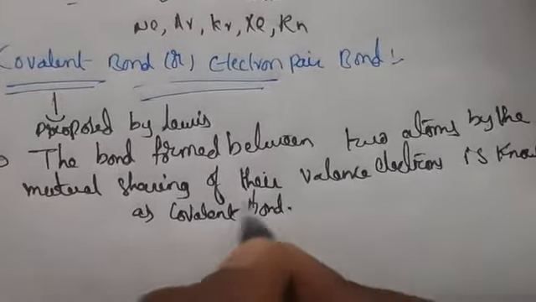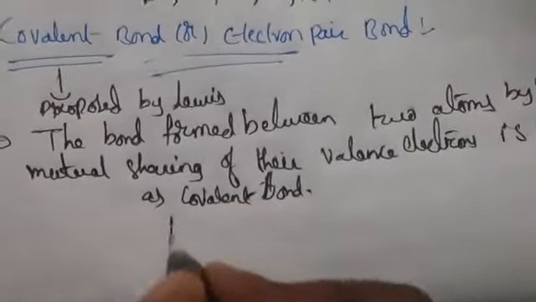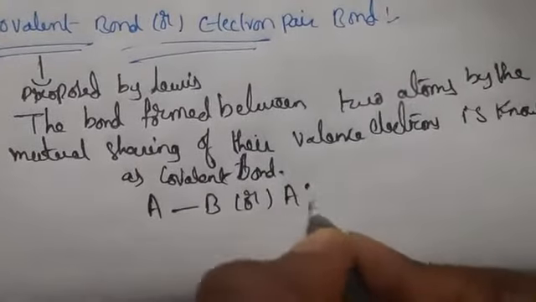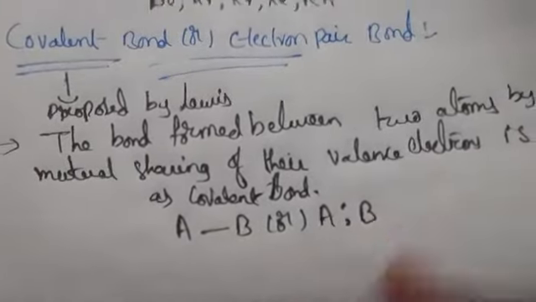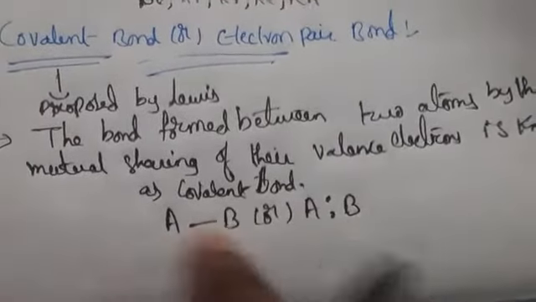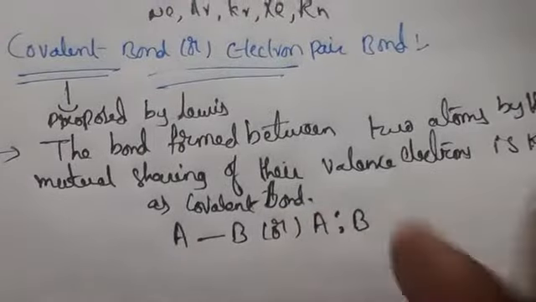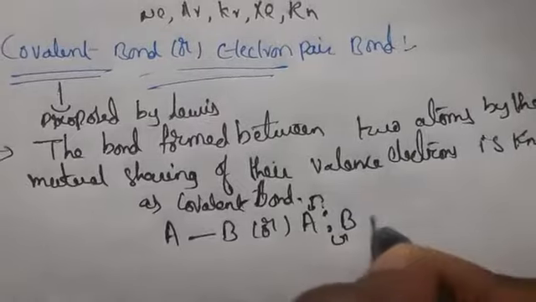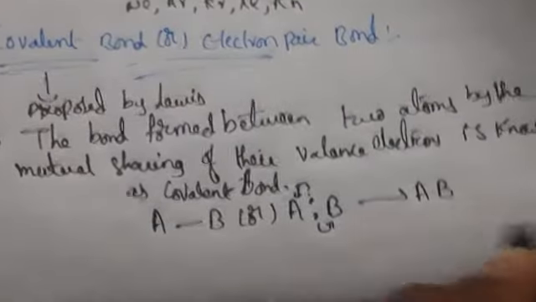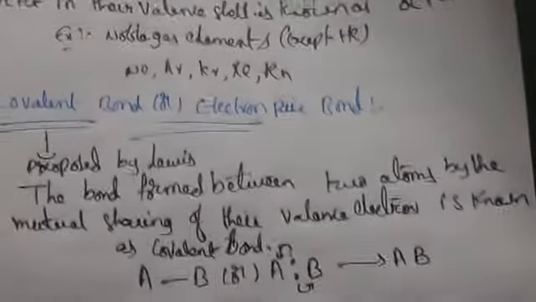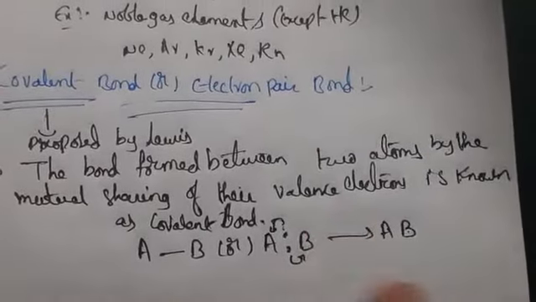For example, I am taking two atoms, A and B. Here one electron is shared from each, so automatically a bond is formed. Here one electron it is going to get, here one electron. So equal sharing of electrons is taking place. That one we call a covalent bond.